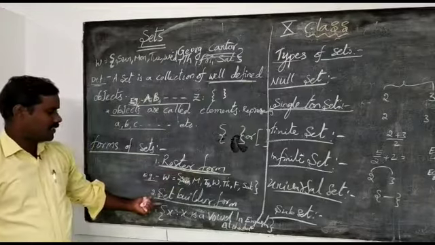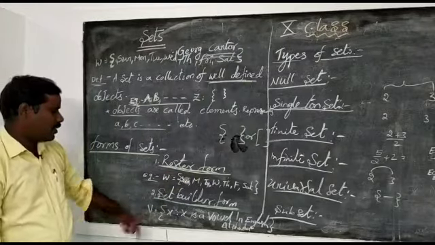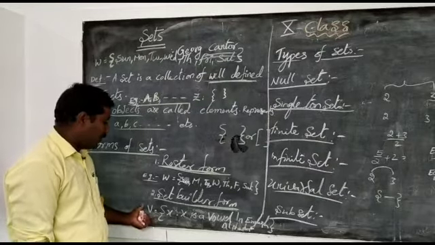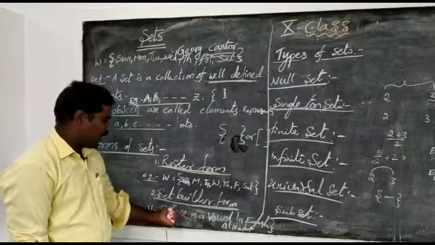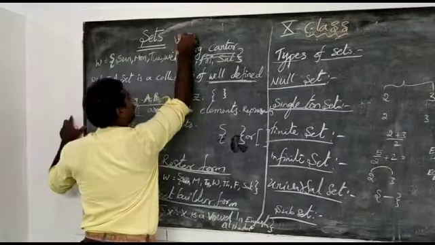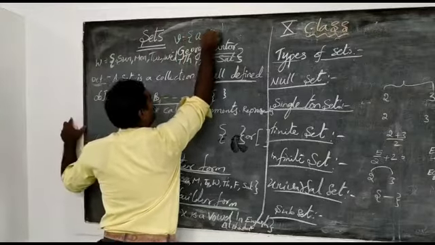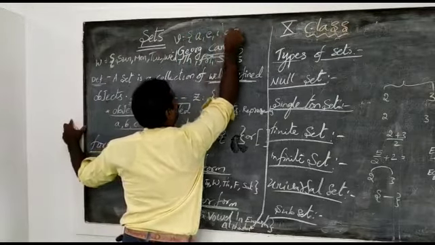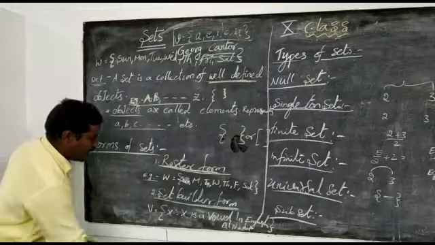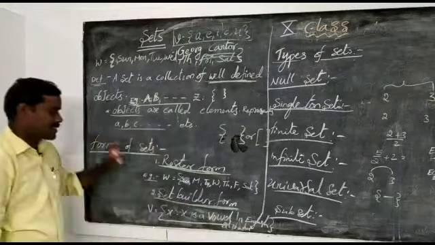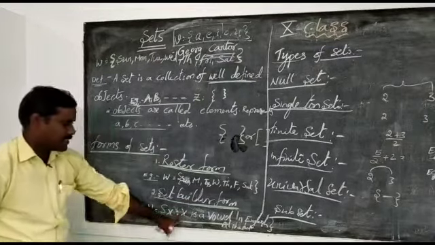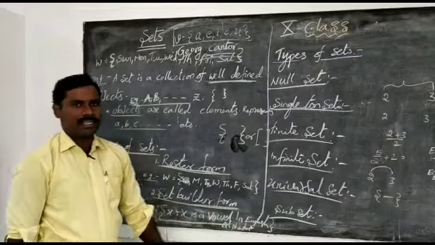Now we are going to the set builder form. We are taking one example. V is a set. It is the vowels in the English alphabet. What are the vowels? V equals A, E, I, O, U. This is the roster form. And if you write like this, V equals {x such that x is a vowel in the English alphabet}, this is called the set builder form.